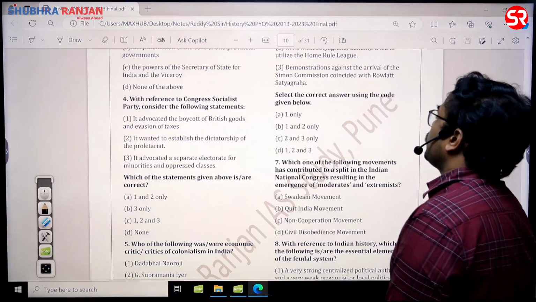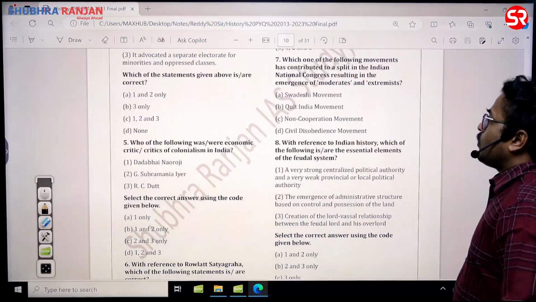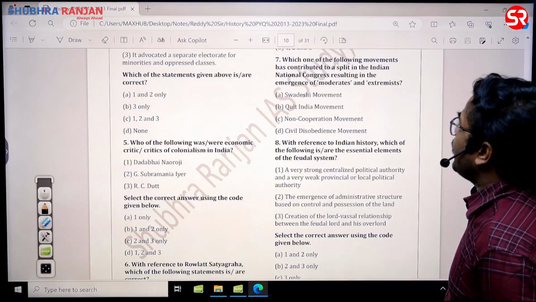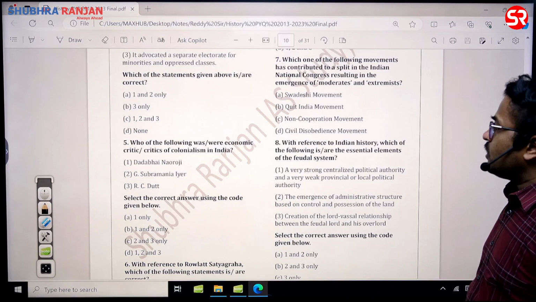So the answer for this question, third is wrong. 1 and 2 is the correct answer. B is the answer, sir. Then which one of the following movements has contributed to a split in the Indian National Congress, resulting in the emergence of moderates and extremists? So A, Swadeshi movement is the answer.